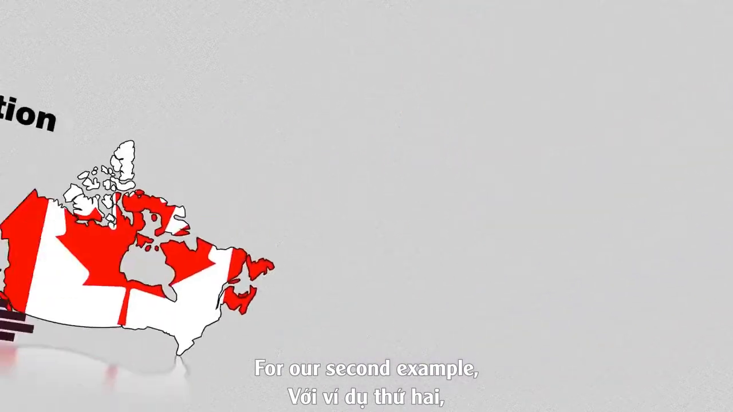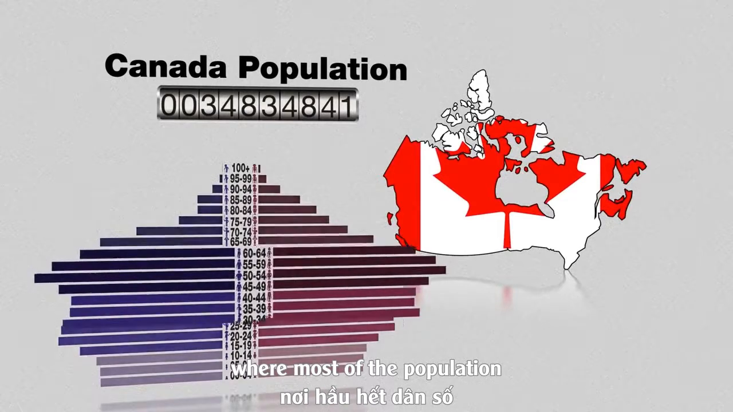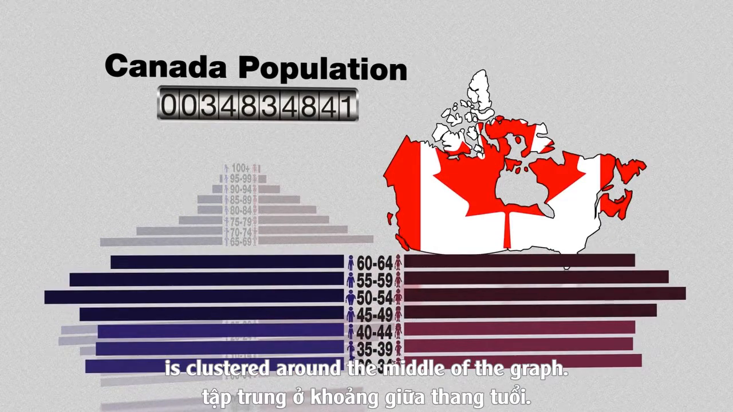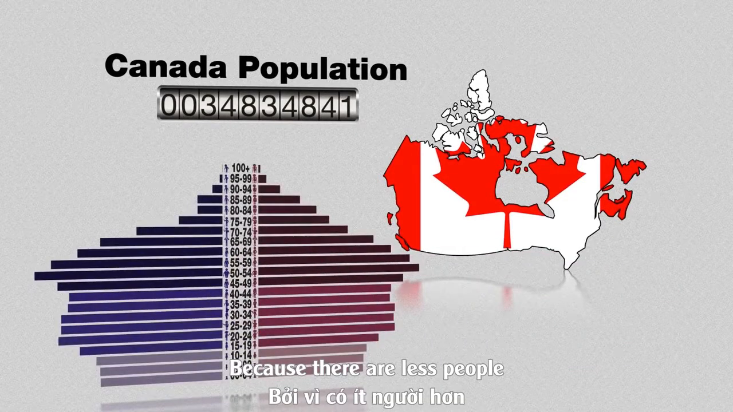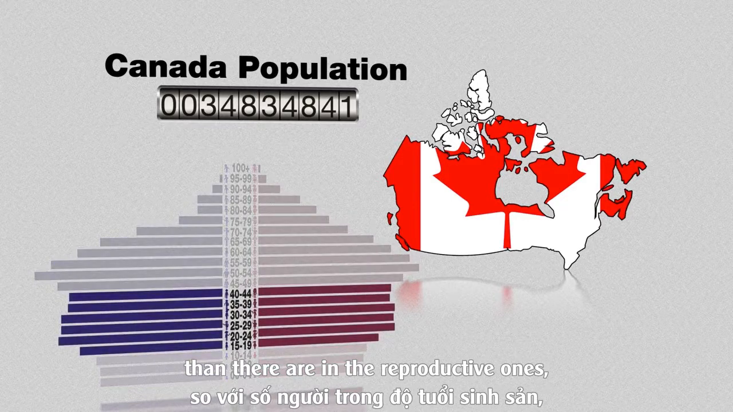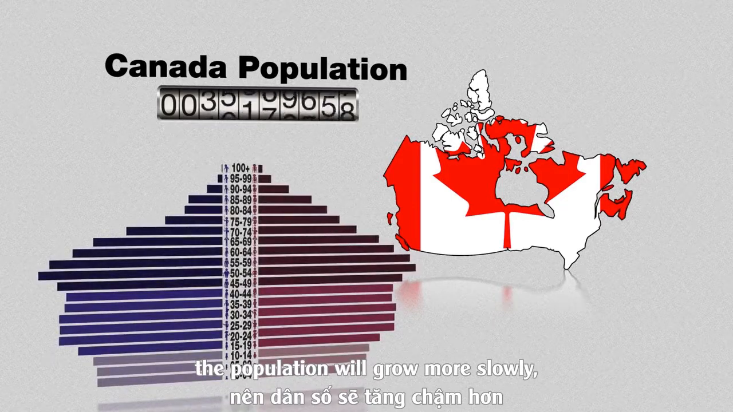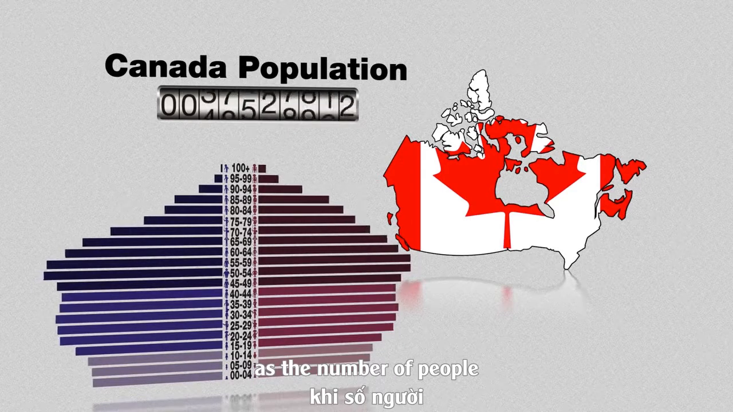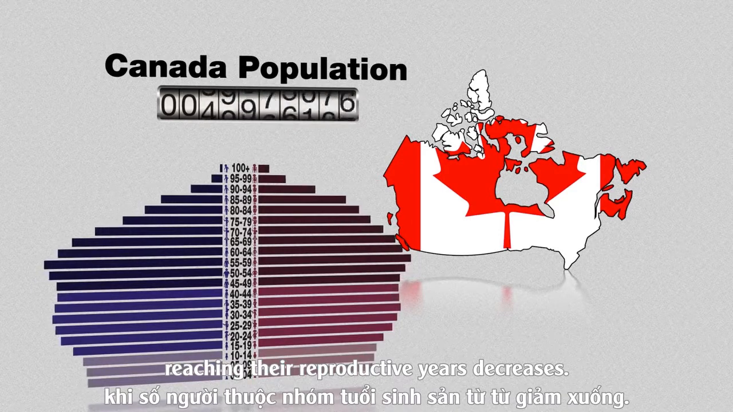For our second example, let's look at Canada, where most of the population is clustered around the middle of the graph. Because there are less people in the pre-reproductive age groups than there are in the reproductive ones, the population will grow more slowly as the number of people reaching their reproductive years decreases.